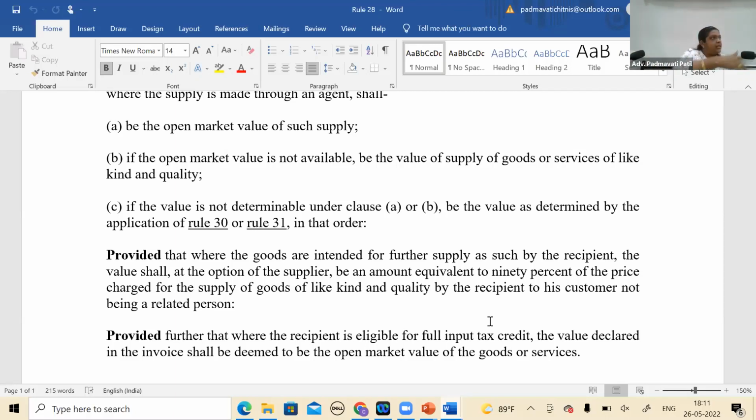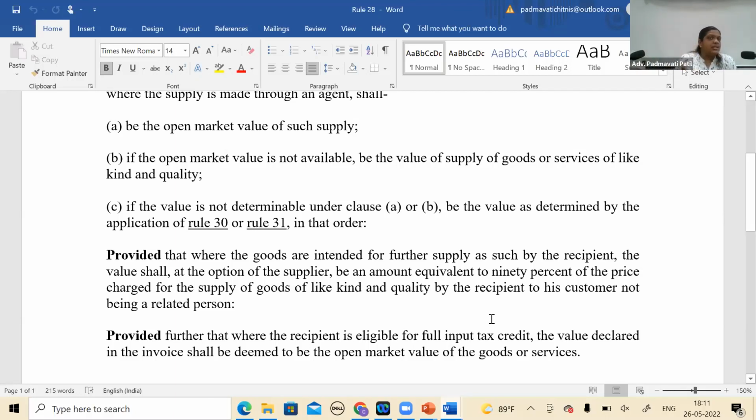आप comply कर रहे हैं तो ही इधर आना, नहीं comply करे तो इधर आओ, ऐसा नहीं है. So why I cannot opt for the second proviso, and why you are telling me to take independent parties, or for that matter, as we have posed a question in C, why you are putting me in C? In fact, Rule 28 is more specific than Rule 30. Yes, so because it is distinct related person, it has been carved out in that. And I think ABC में if open market value नहीं है like kind, then Rule 30 or 31, but why that proviso then? They should not have given.